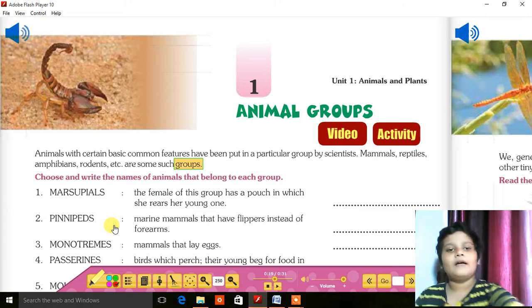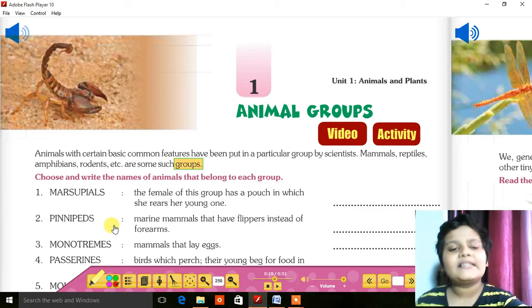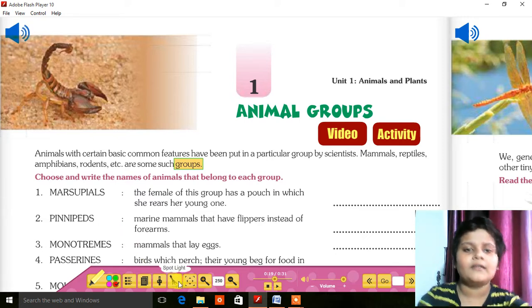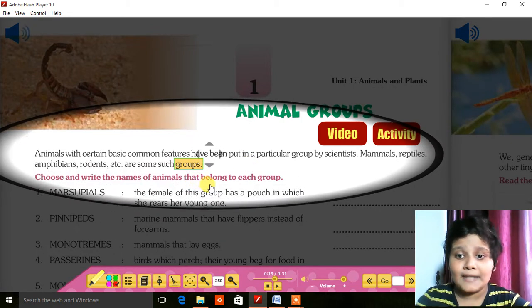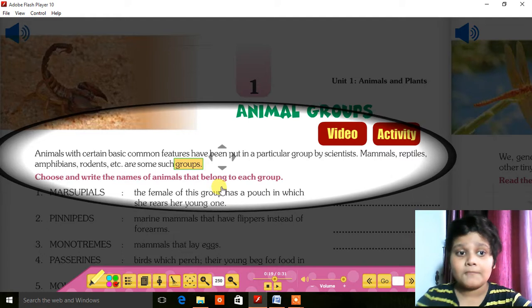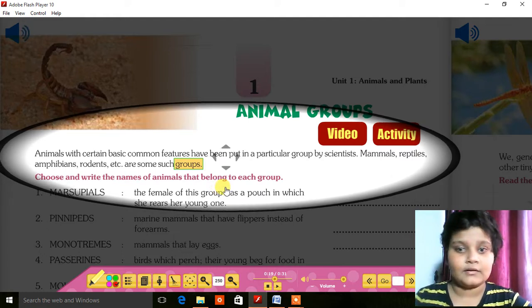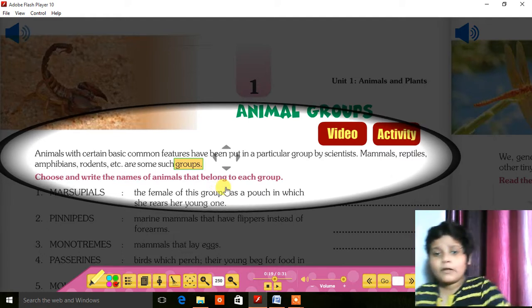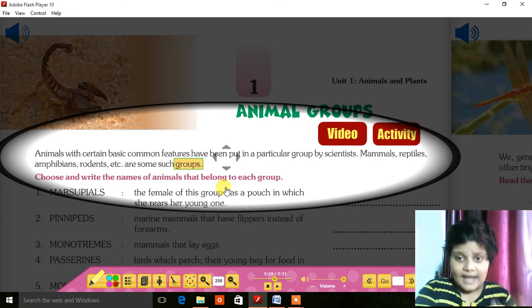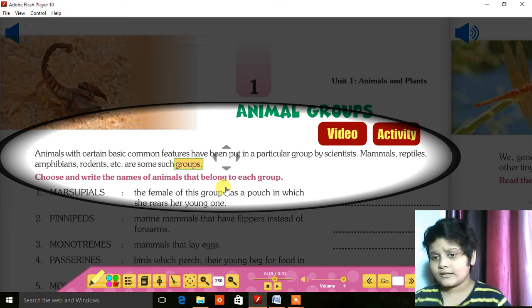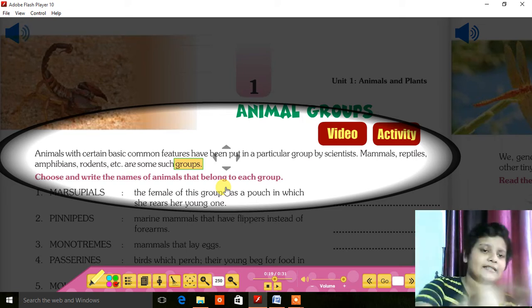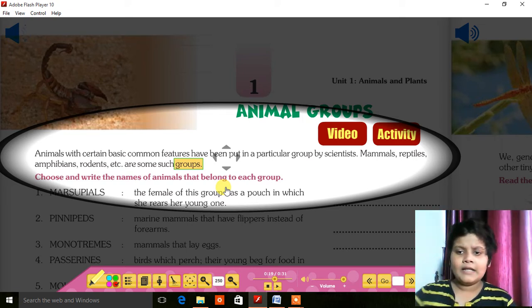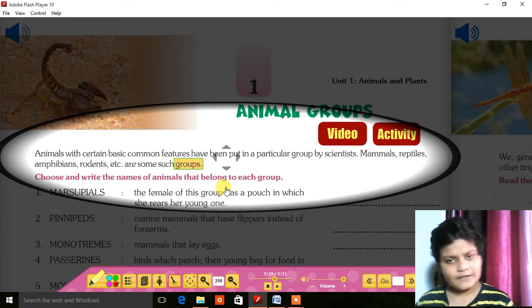Now I am explaining animals with certain basic common features. Basic, not their special features. Basic common features have been put in a particular group by scientists. Just like we make folders in a phone, scientists have put them in different folders, different groups.